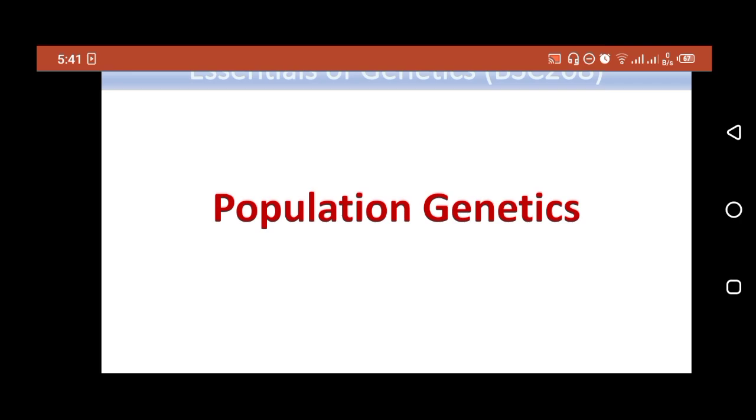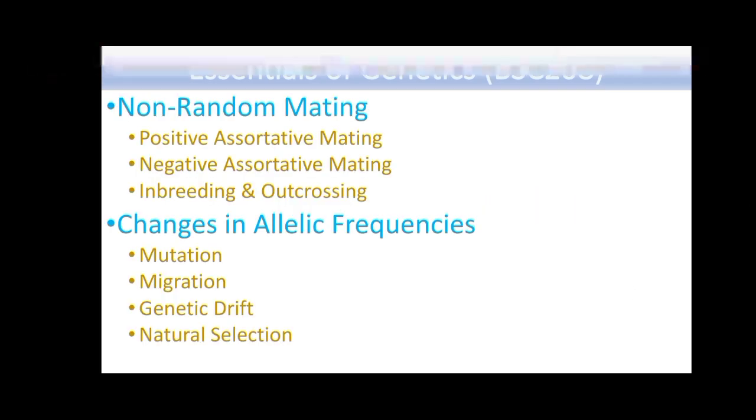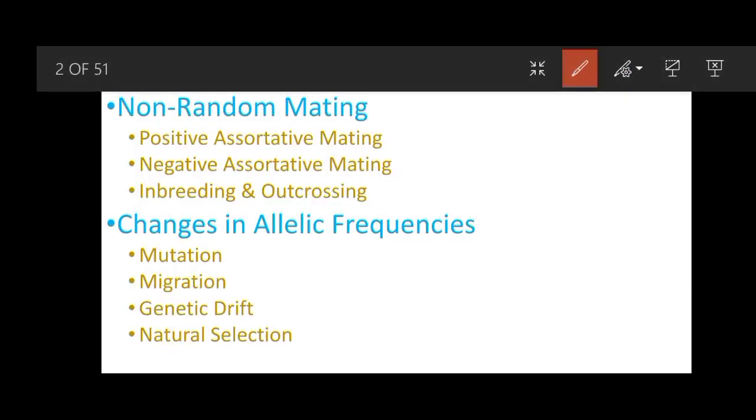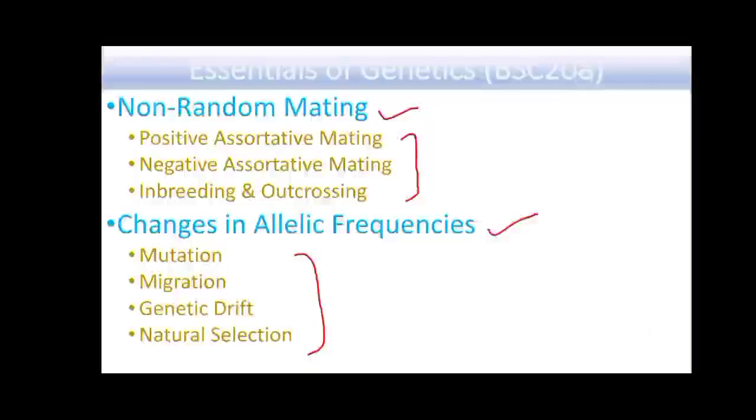Today we are going to complete our remaining portion of the population genetics topic. In today's lecture, we will be discussing non-random mating and its types, then changes in allele frequencies and the factors affecting the allele frequencies.